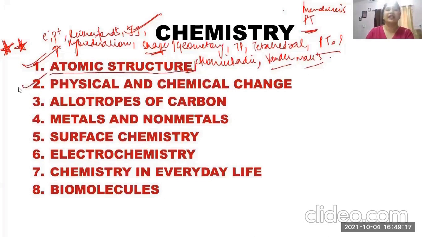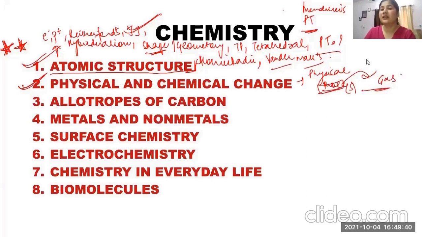Coming on to physical and chemical change, we can expect one odd question from this. Physical change is that in which the physical form of the molecule is changed, whether it is converting from solid to gas, etc. They might give you 4 options and ask which of the following is a physical change. They can also ask which of the following is a chemical change. Chemical change means the chemical structure of the compound or molecule is changed, so you need to answer accordingly.